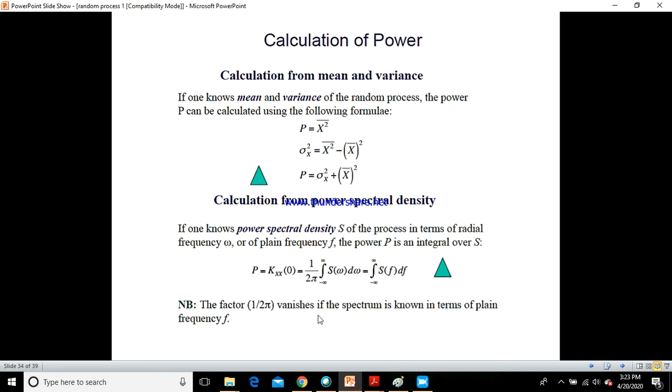The factor 1 over 2 pi vanishes if the spectrum is known in terms of plain frequency f. This 2 pi is there when I have taken angular frequency omega. If I take the normal frequency f, then the 2 pi will vanish.